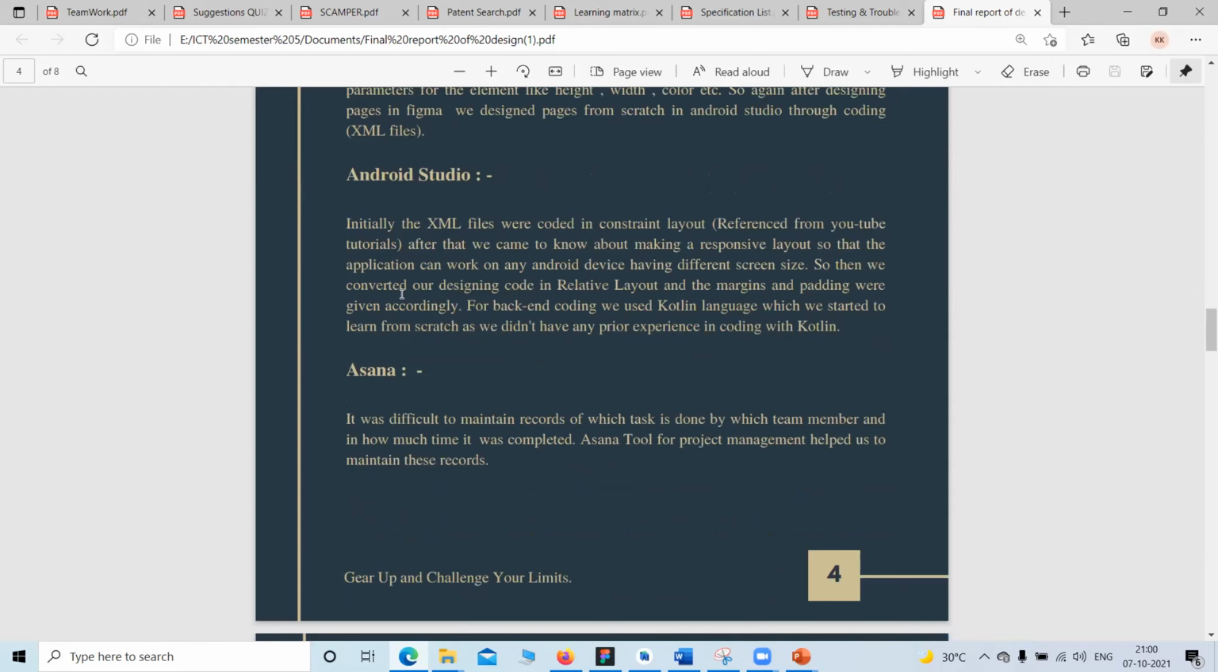We used XML in Android Studio, XML files, to design the layouts. At first our layout was designed in constraint layout, but then we found that we were not getting a responsive layout, so we migrated to relative layout, and then we got a responsive layout. That responsive layout means our quiz adjusts the size of the elements to whatever the screen size is on our Android device.